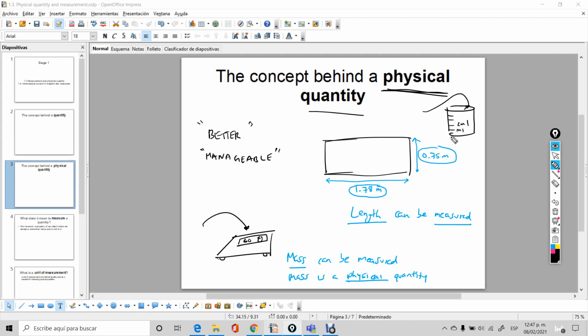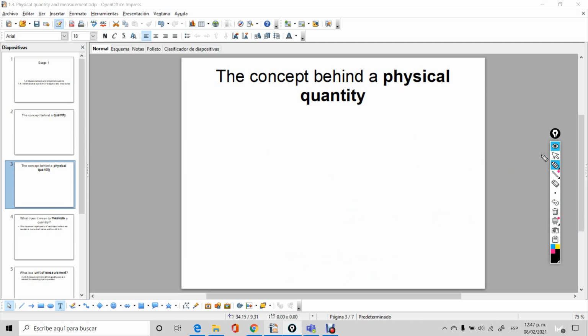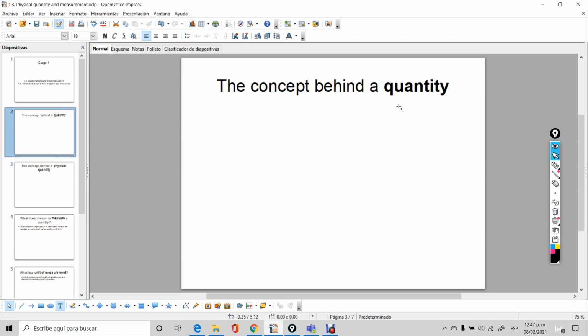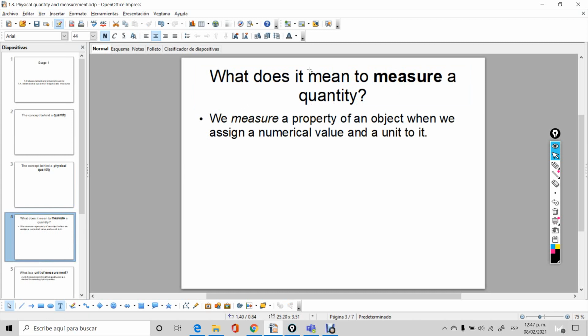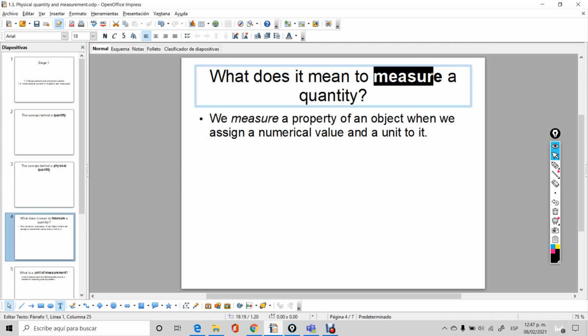So therefore, the volume of objects is a physical quantity. Why? Because we can measure it. That's the whole idea, measurement. And that is the difference, guys, between concepts which are just quantities, like I told you, friendship and beauty and discipline and love, etc., and physical quantity, which is something much more objective and something that you can actually measure with a device. Okay, so I've said this word a lot, measure, measure, measure.